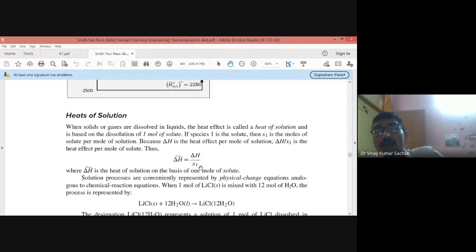Usually we define the heat of solution on the basis of 1 mole of solute. If you dissolve 1 mole of the solute in a certain solvent, the heat evolved or absorbed will be proportional to the amount of the solute. So the heat of solution is defined on the basis of unit amount of the solute. That is given here.